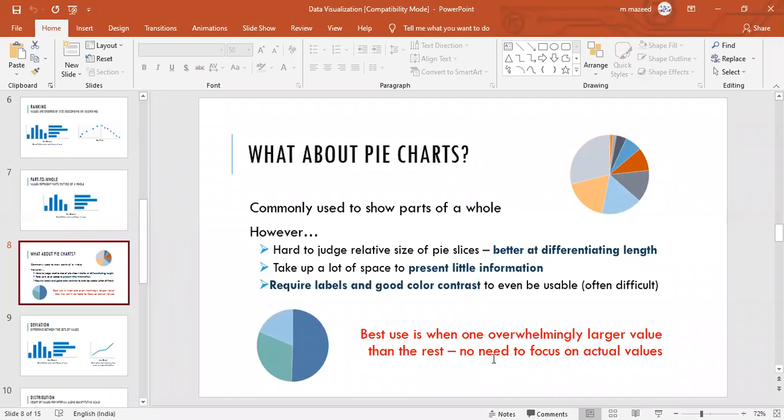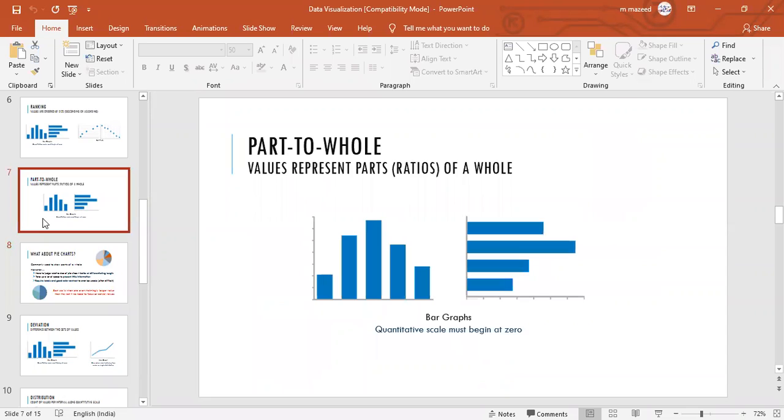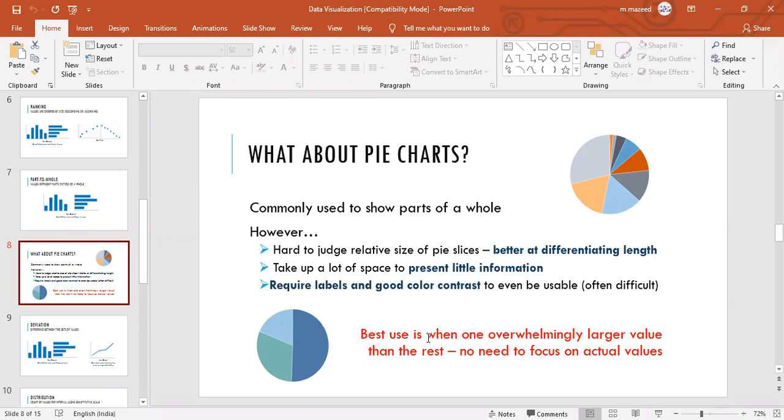So the best use is when there is one overwhelmingly larger value than the rest, and there is no need to focus on actual values. If you want to highlight only one thing, then you go with the pie chart. If you want to highlight each and everything, then you have to go with something different, like a bar chart. Here you can show the importance of each and everyone, but in the pie chart, you can show it overall.